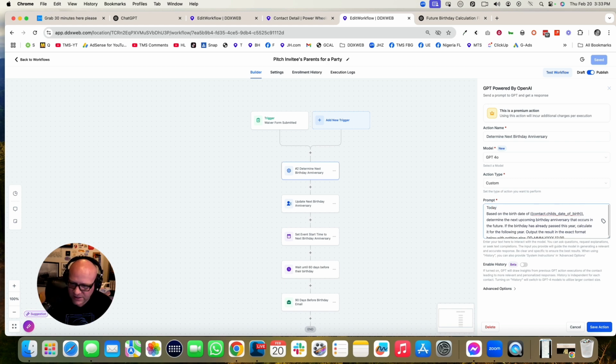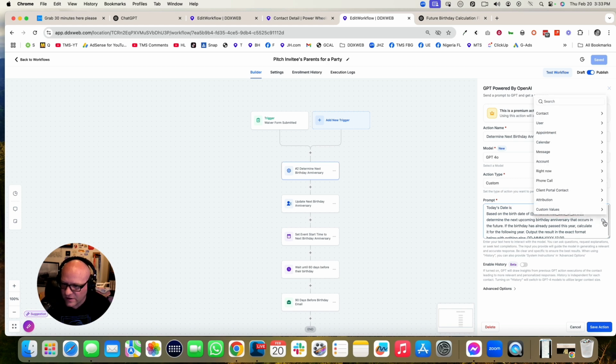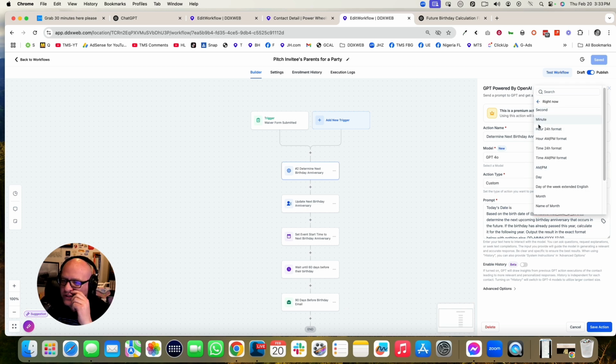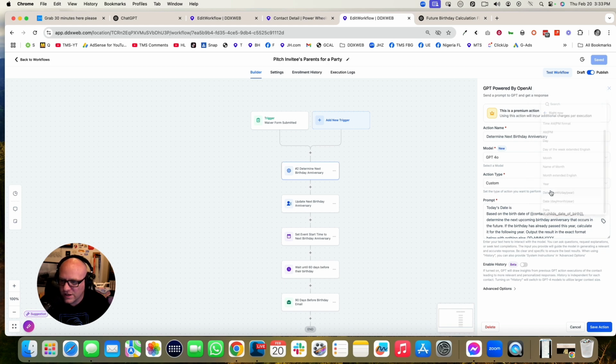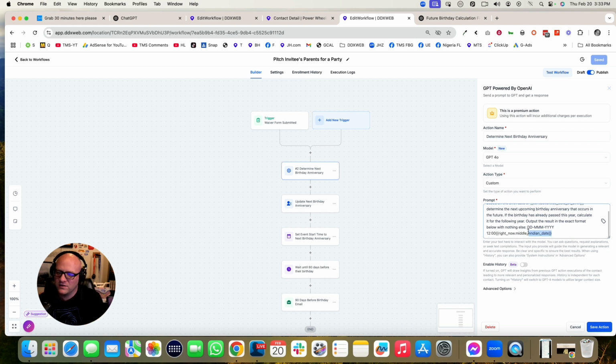And let's do that. Today's date is, and I'm going to use this little guy here. And right now is another, it's like a library, just like we used custom fields or the GPT. I'm going to come in here and say, what could I use here that would tell me what date it is? Right there, month, day, year, or day, month, year. Probably doesn't really matter. Let's just do month, day, year, October 31st. So let's do month, day, year. I click on it, and unfortunately, there's a little glitch right now that sends that merge code down to the very bottom. Let's go ahead and cut that and put it back at the top.